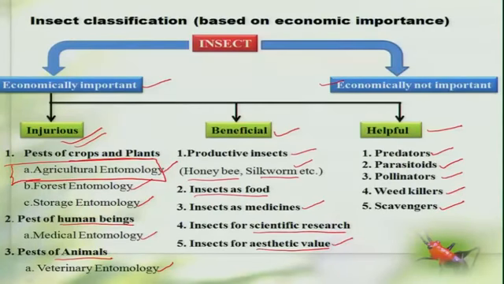Now in this course we are mainly concentrating on agricultural entomology, where we deal with the pests which cause damage to agricultural crops, and also the predators and parasitoids which feed on these agricultural pests and are beneficial to human beings. Now we call this group a pest.